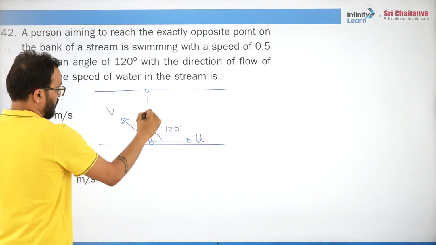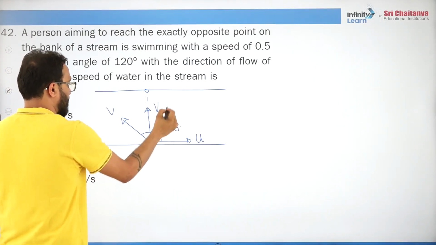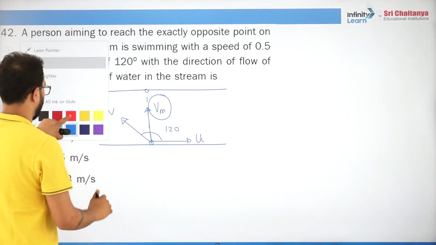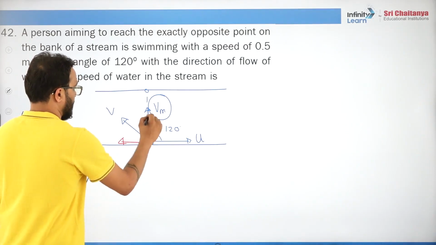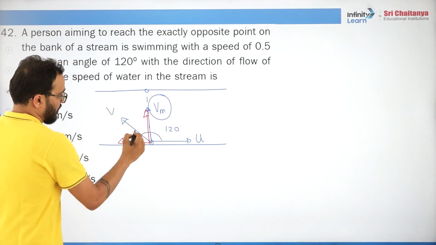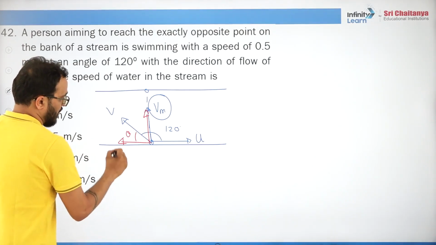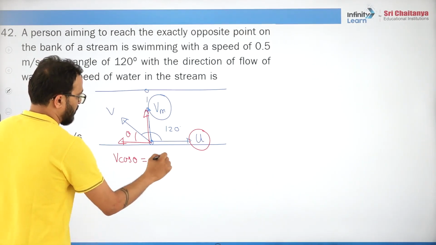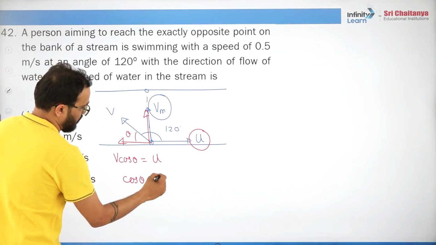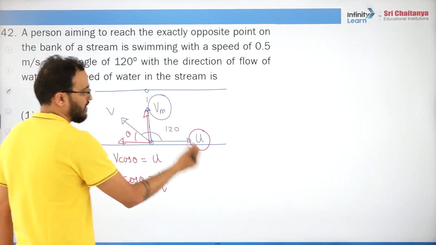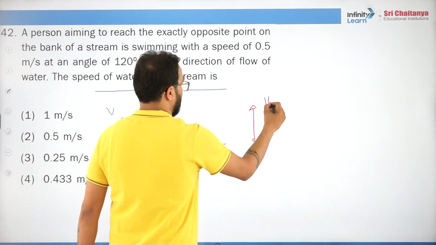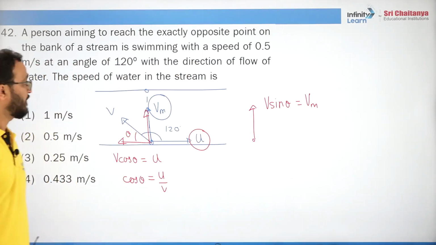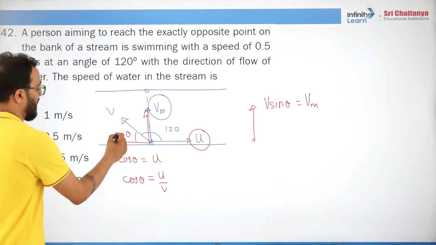That means his resultant should be in this direction, that is vm. See, if this is the resultant, one more way we can say is that this v will have two components, right? One is this component, the other one is this component. So actually, if this is theta, v cos theta is cancelling u, so this must be equal to u, such that cos theta will be u by v. So these two components will cancel and only this will remain. What is this? v sin theta, and this will be equal to vm. Do you understand? Okay, so this is the logic that we can use here.